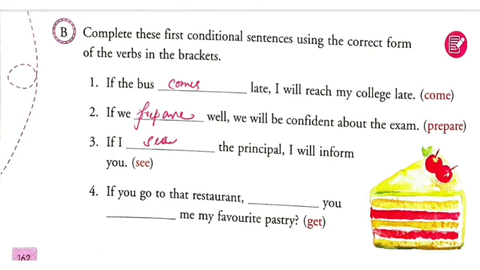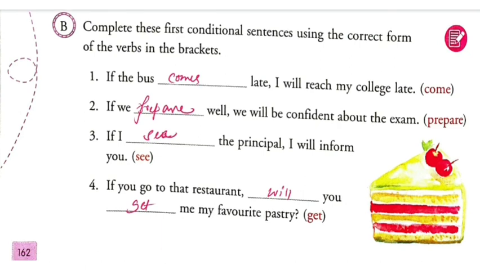If you go to that restaurant, will you get me my favorite pastry? So one is simple present, another will be simple future tense.